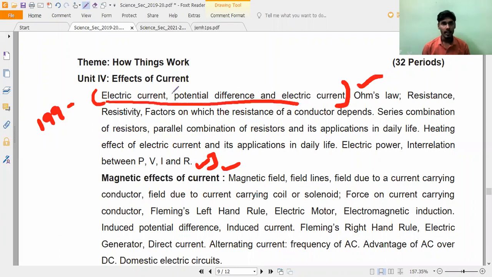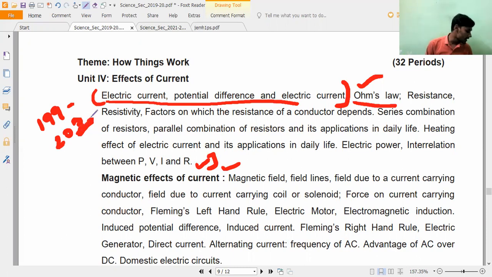I am underlining here: electric current, potential difference, and electric current. This is the deleted portion, from page number 199 to, I am marking, page 203. Page number 203, we have a circuit diagram. Have you noticed it? Ohm's law is there. From Ohm's law it is there. Anyhow, circuit diagrams and symbols are also important for us, so remember those symbols also. So till 202 you take it. Is it clear, all of you? Till 202, because circuit diagram symbols are useful for numericals for us. That is why 199 to 202 you have to take it.